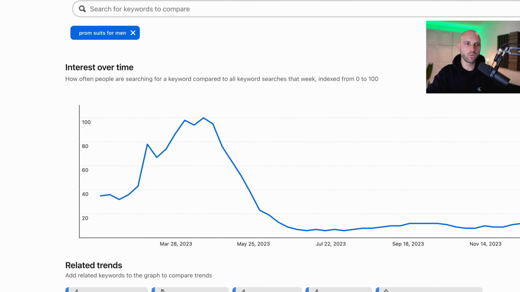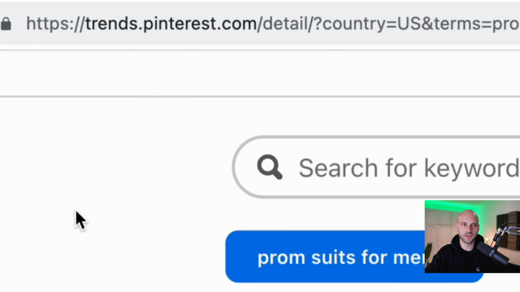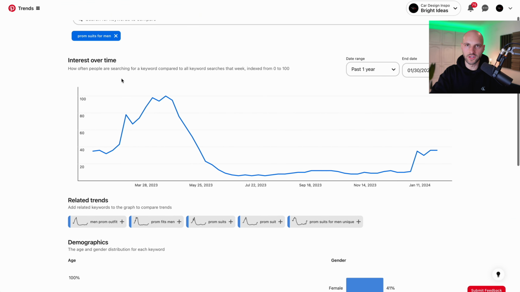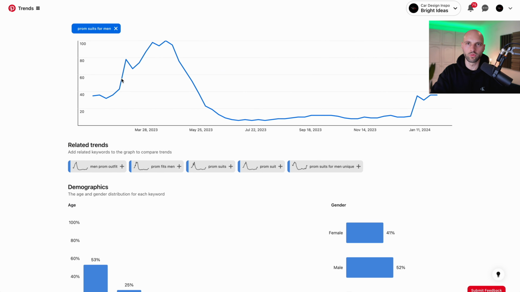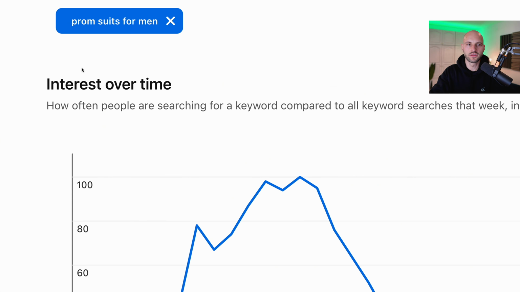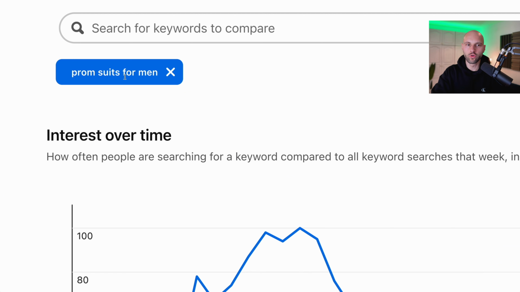I'm at a website called trends.pinterest.com. We're not going to use Pinterest itself, but we're going to use Pinterest Trends to predict which niche or category we want to choose in order to make money. In our case, look at the term I have found, prom suits for men.